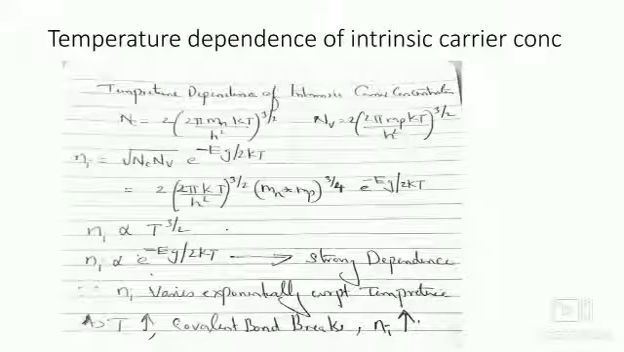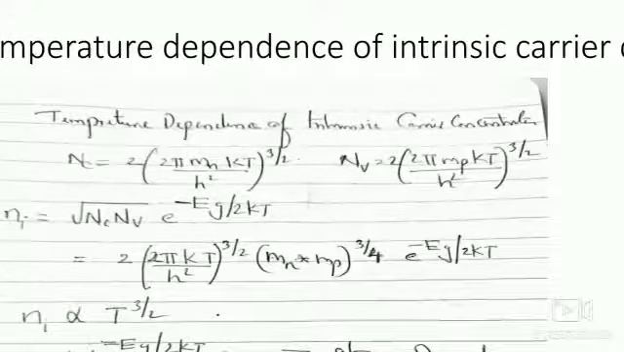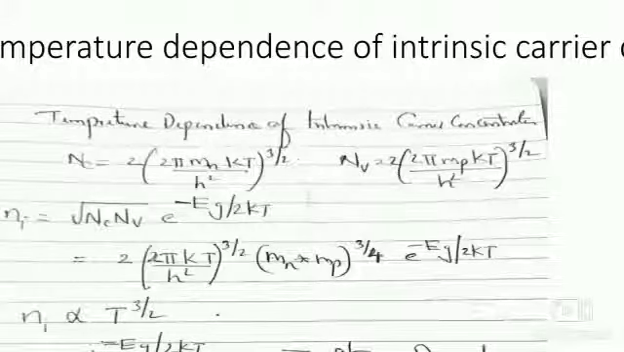Looking at that expression, we can find the temperature dependence of intrinsic carrier concentration. For that, we substitute the values of Nc as 2 into 2 pi mn kT by h square whole raised to 3 by 2, and Nv equal to 2 into 2 pi mp kT by h square whole raised to 3 by 2. Here h is Planck's constant, k is Boltzmann constant, T is temperature, and mn and mp are the effective masses.